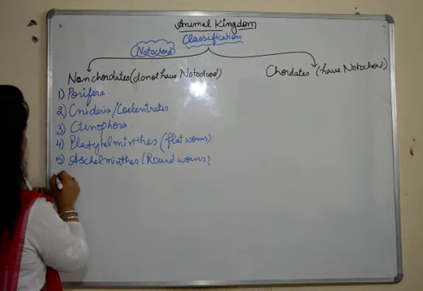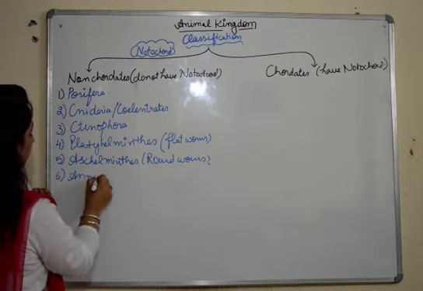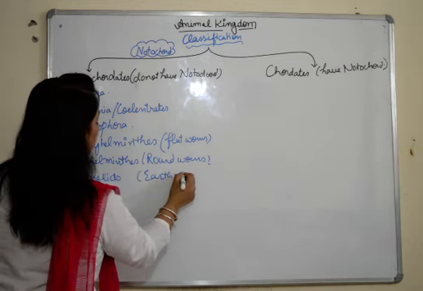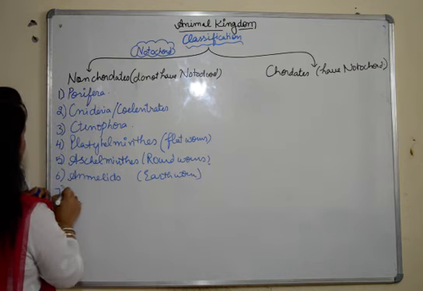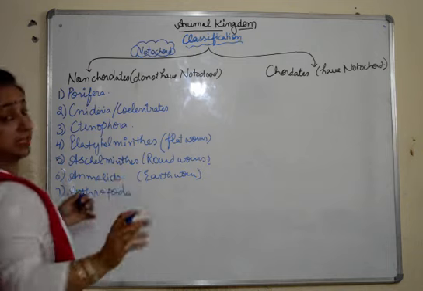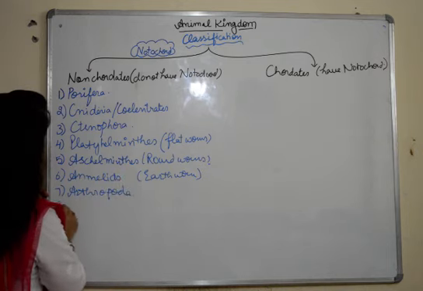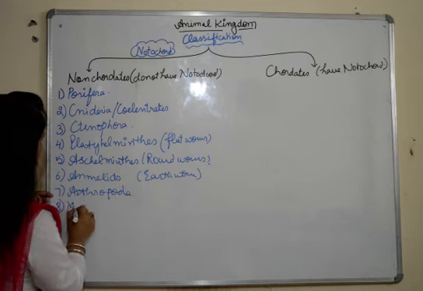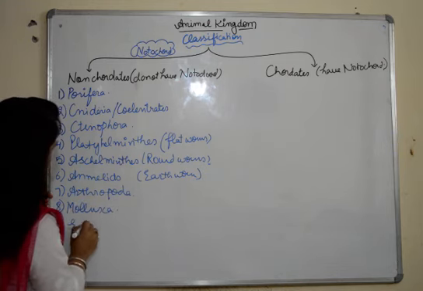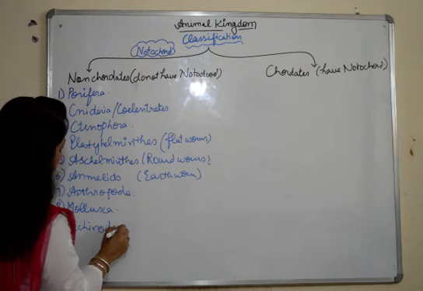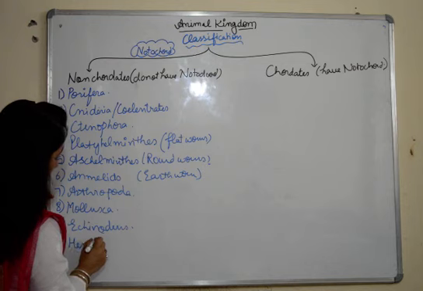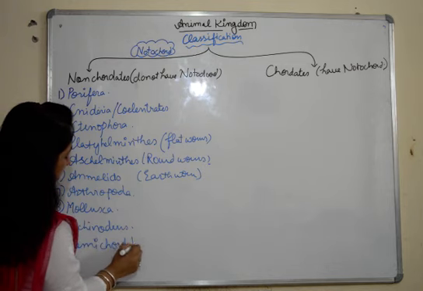Then we have annelids, for example earthworm. Then arthropods. We know Arthropoda is the largest phylum, and all the insects come under it. Then Mollusca, then echinoderms, and then hemichordates.